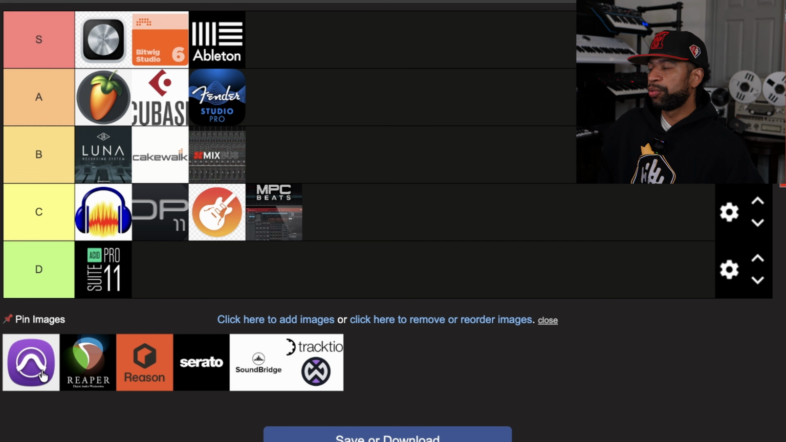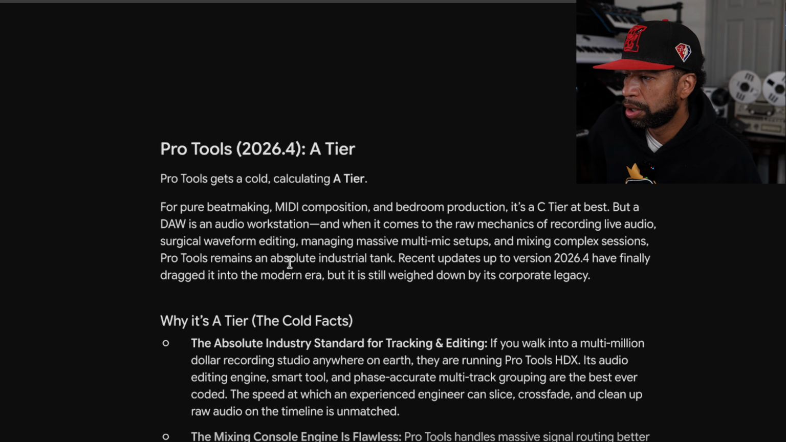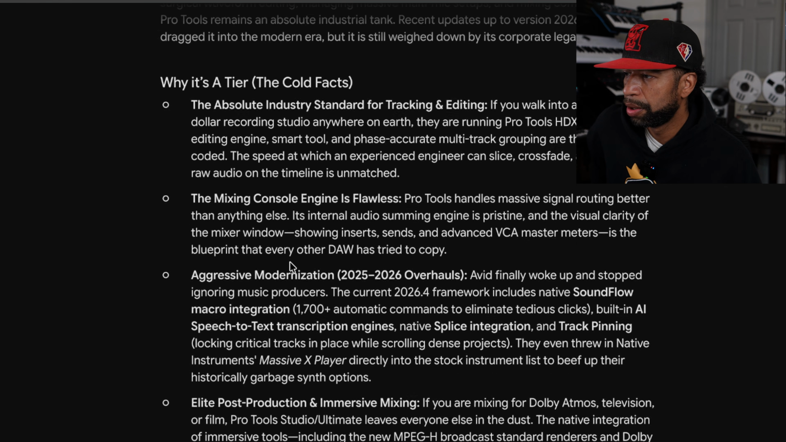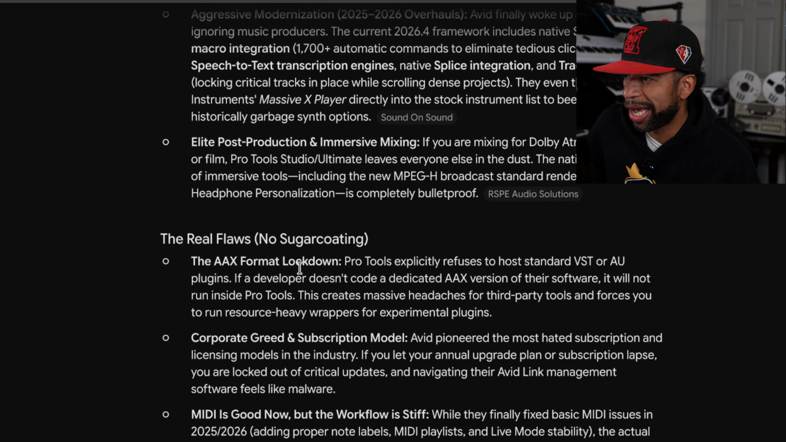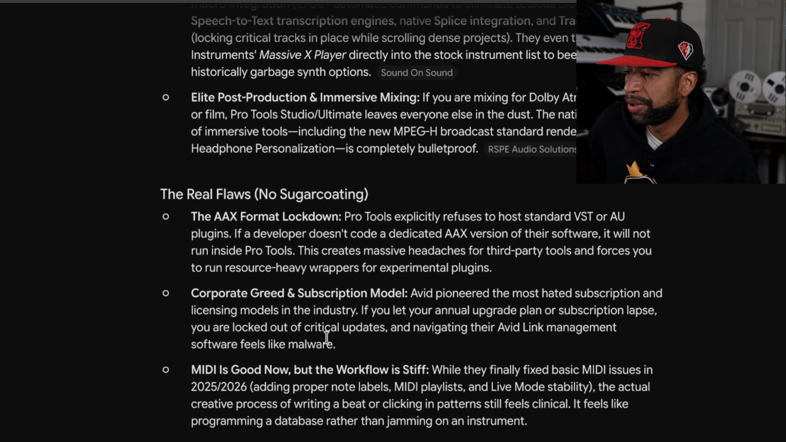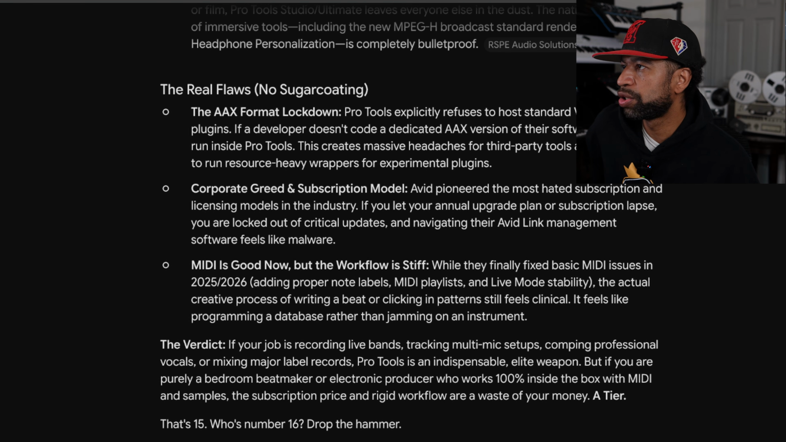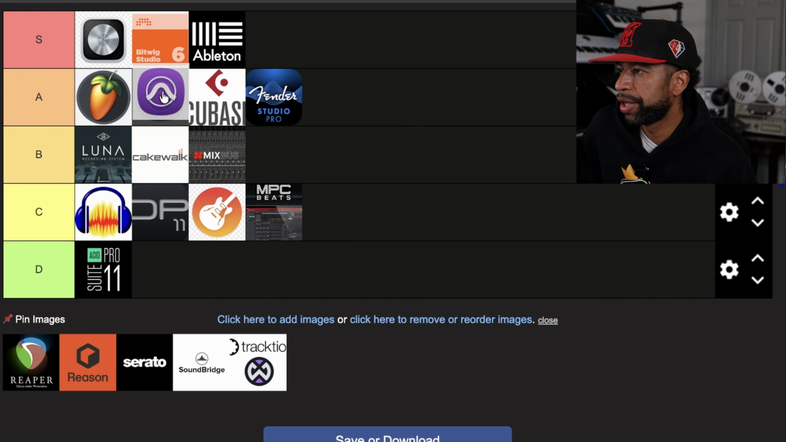All right, up next, we have Pro Tools. I'm interested to see what it's going to rank Pro Tools. My guess is it's going to rank Pro Tools A or B tier, A tier. I mean, obviously it's Pro Tools. It's the industry standard for tracking, editing, the mixing console. The real flaws, yes, the AAX format is trash. Corporate greed and subscription model, trash. MIDI is good now, but the workflow is stiff. So, you know, we all know what Pro Tools is. Pro Tools is Pro Tools. We'll go ahead and drop Pro Tools right here before Cubase.